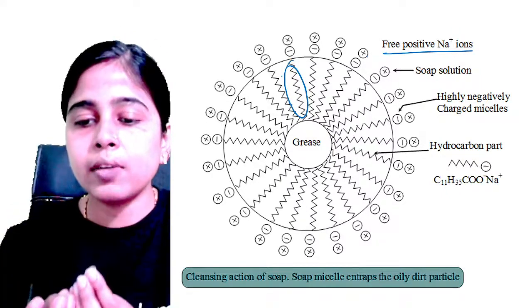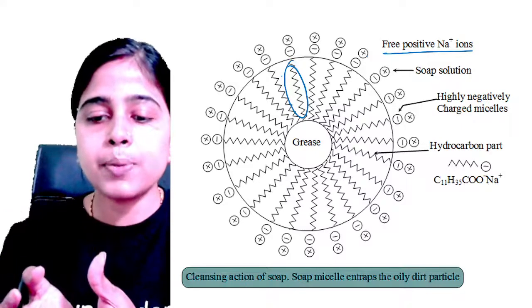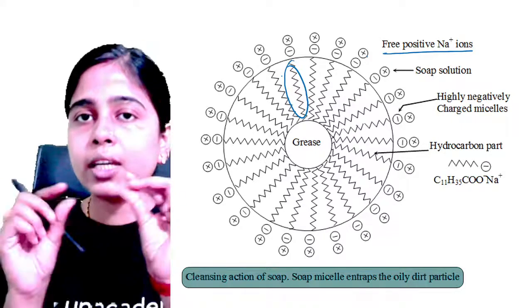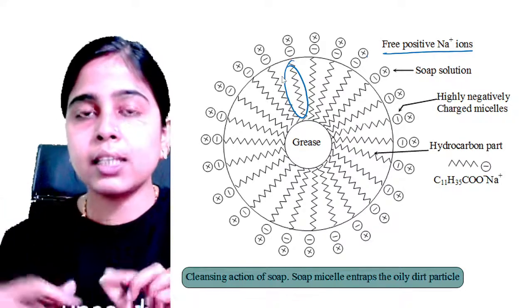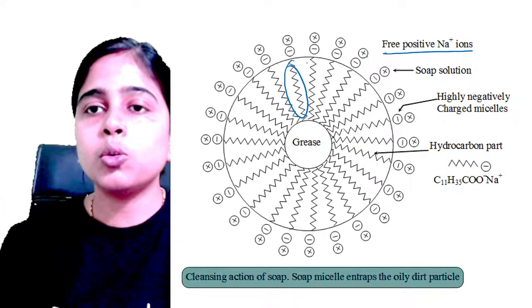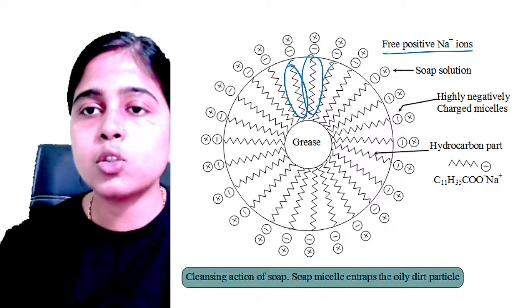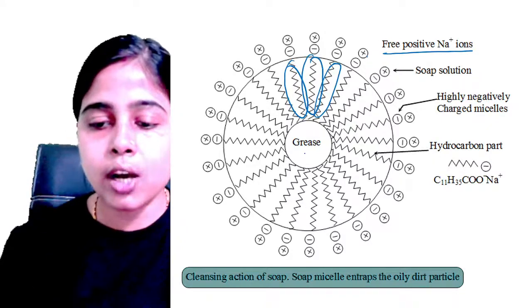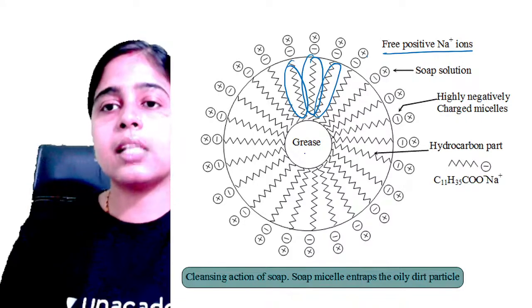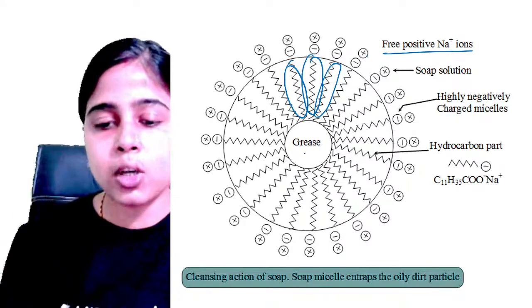This oily particle will tend to lift up and it will dissociate to give small droplets of oil, and this will give the opportunity to these hydrocarbon tails to get attached to this oil particle. Other tails will also come and get attached to this oil particle.